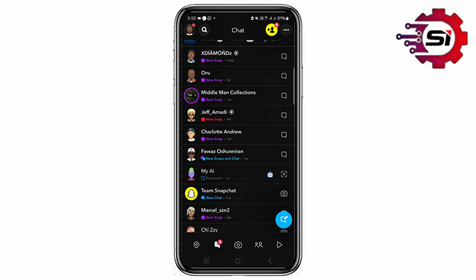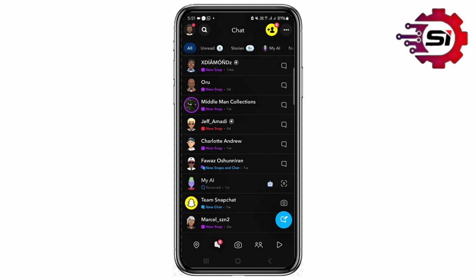But you can actually see it if you are following those that post it on their page. So you can only see it if you know those that are actually posting it on their page, and you can actually go to their page to see it. So that is how you can actually find 18 plus content on Snapchat.